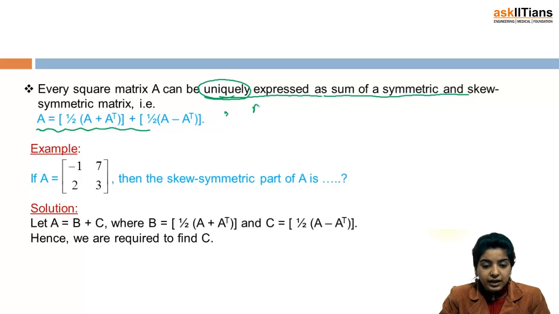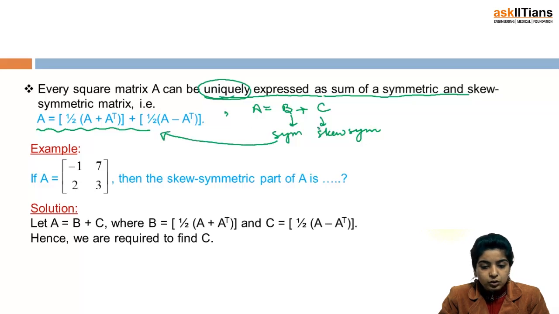This just says every square matrix A can be expressed as A equal to B plus C, where B is symmetric and C is skew symmetric. And this symmetric matrix would be equal to half of (A plus A transpose), and this skew symmetric matrix would be equal to half of (A minus A transpose).